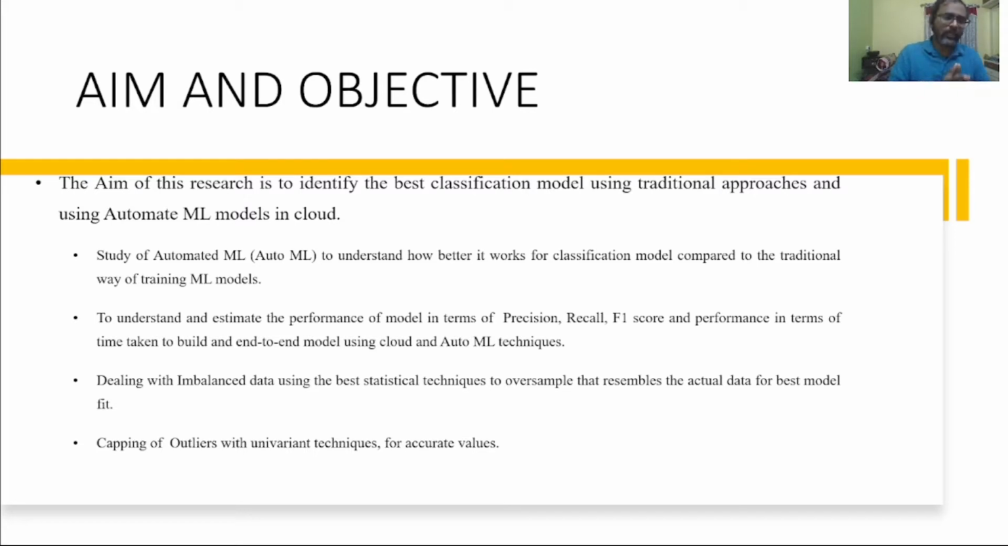The third is dealing with imbalanced data, using the best statistical technique to oversample data that mainly resembles the actual data for the best model fit. I'll be talking about this in my upcoming slides. And the fourth one, capping of the outliers with univariate techniques for accurate values.